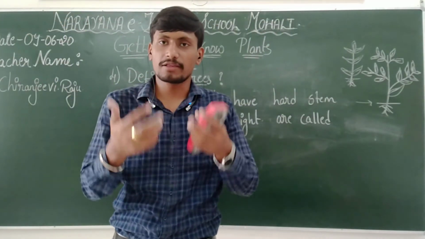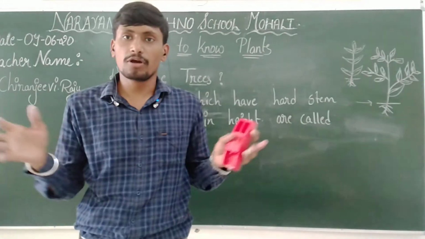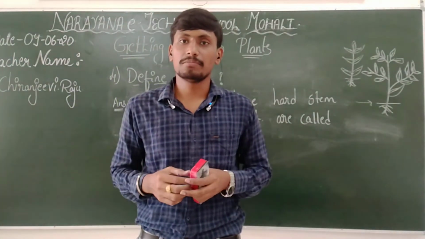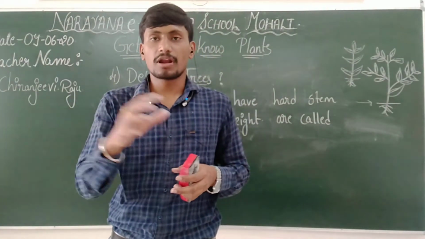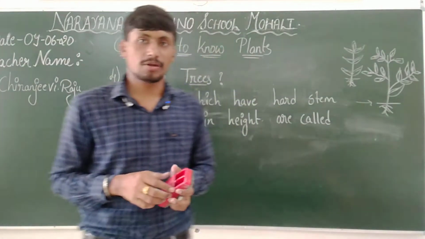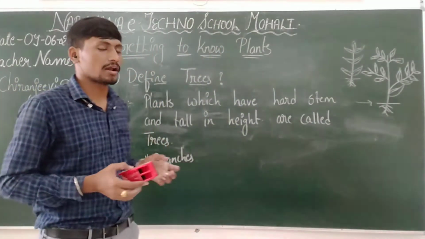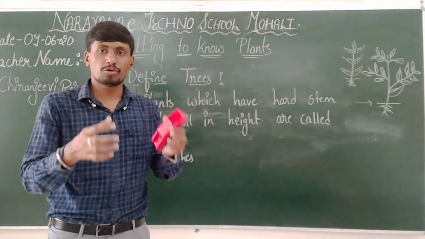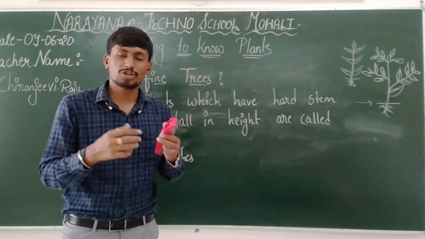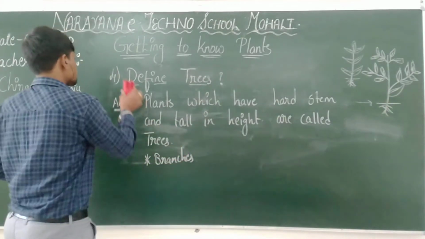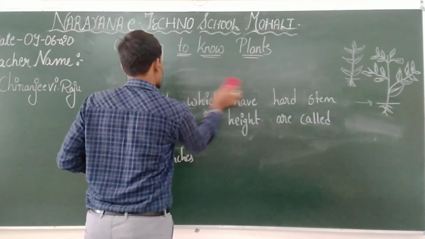For example, you can take mango tree. Mango is very big, no? Even neem tree and tamarind tree, all of these come under trees. Okay, so what is trees? Plants which have hard stem and tall in height are called trees, and they used to have branches. This one we used to call as trees. Okay.